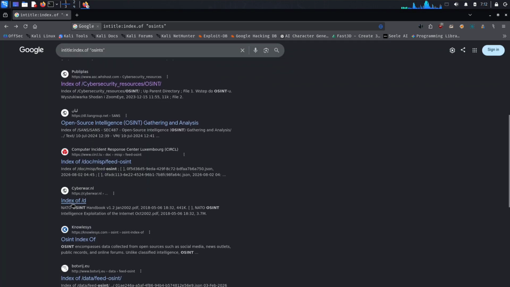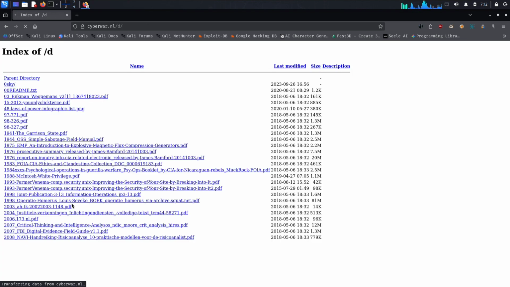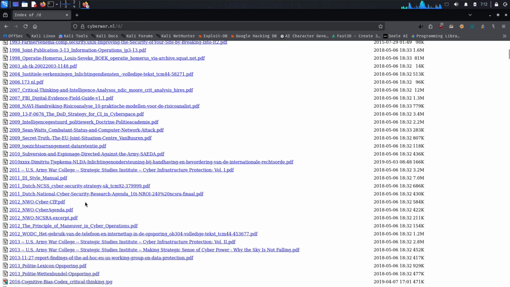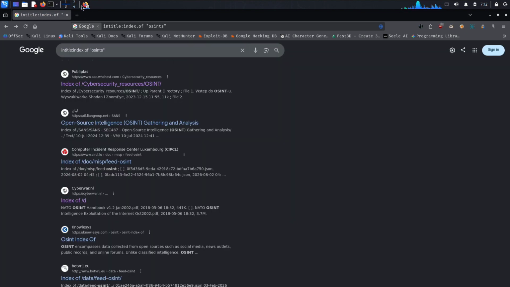However, always remember that finding publicly available information does not mean you have permission to access or use it for unauthorized activities. OSINT should always be performed ethically and legally.